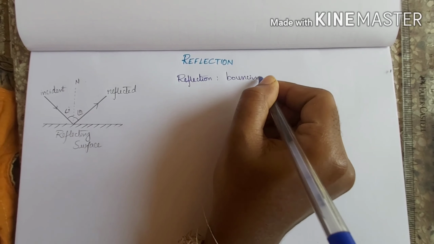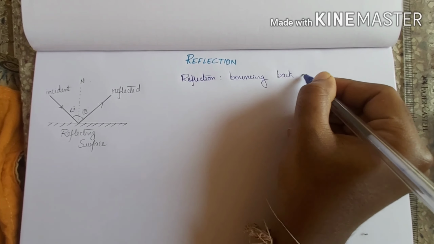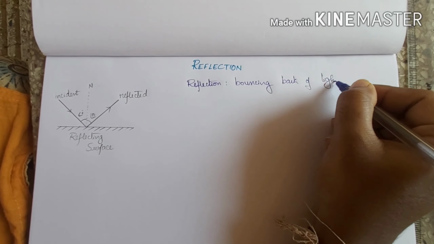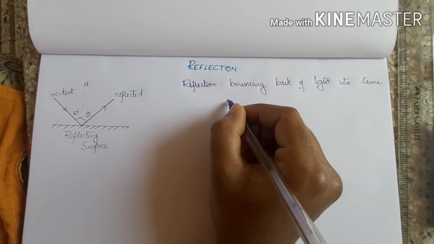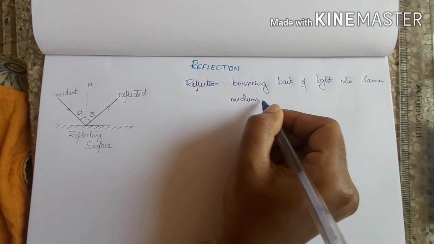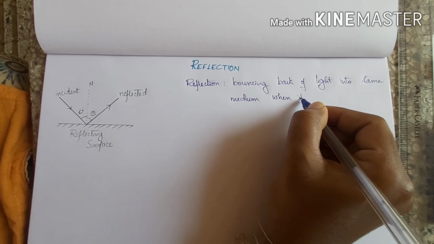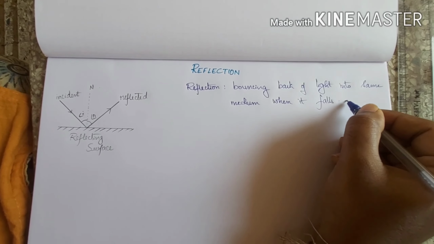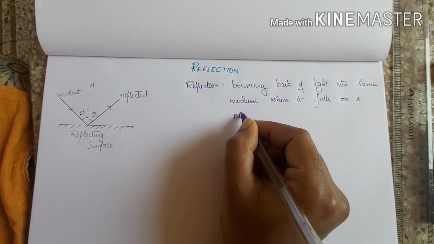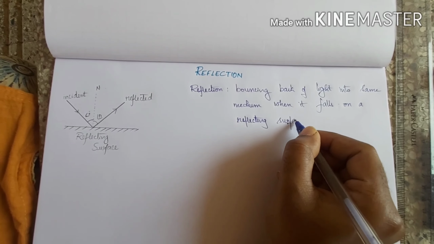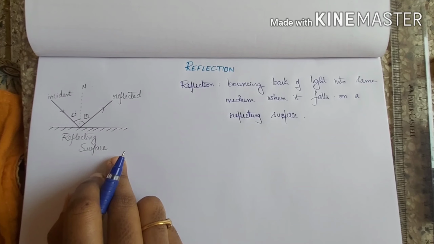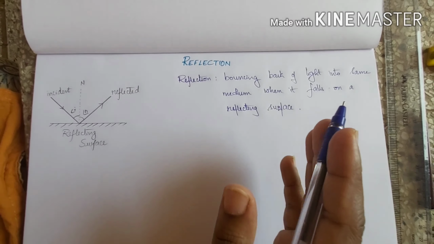bouncing back of light into the same medium when it falls on a reflecting surface. And depending on the type of reflecting surface, this reflection will vary.